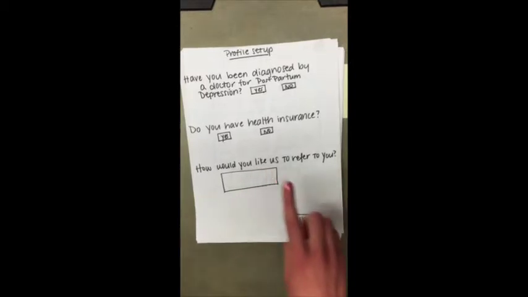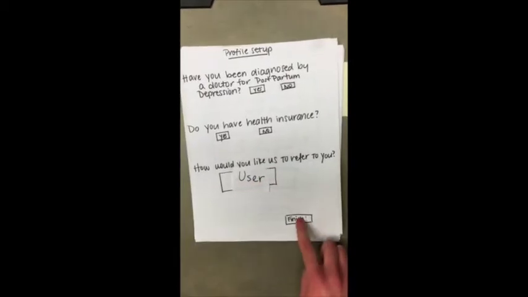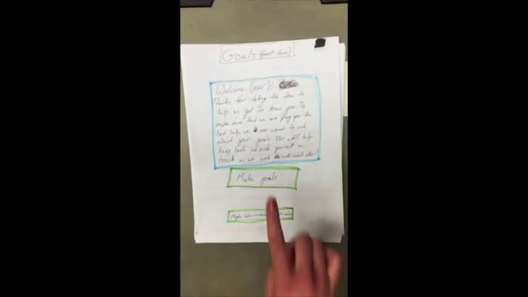They will then indicate whether or not they've been diagnosed for postpartum depression, whether or not they have health insurance, and give us their preferred name. From there, they will be taken into their goal setup page.